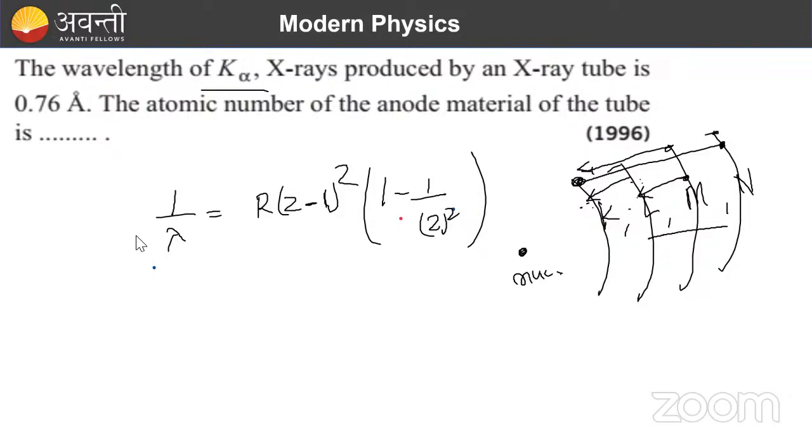What is the value of R? You can take 1.1 into 10 to the power 7, that is the value for R. Lambda is already given, 0.76 angstrom.